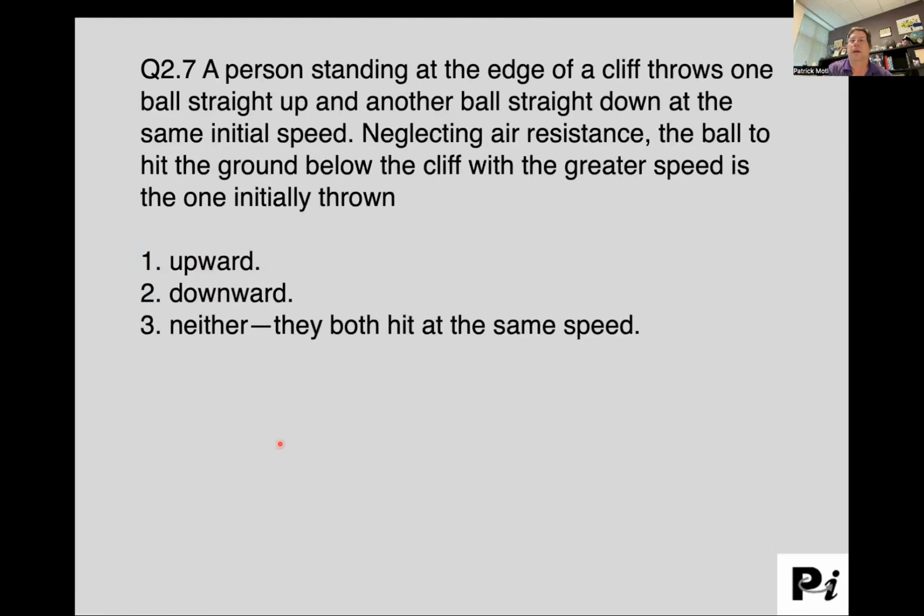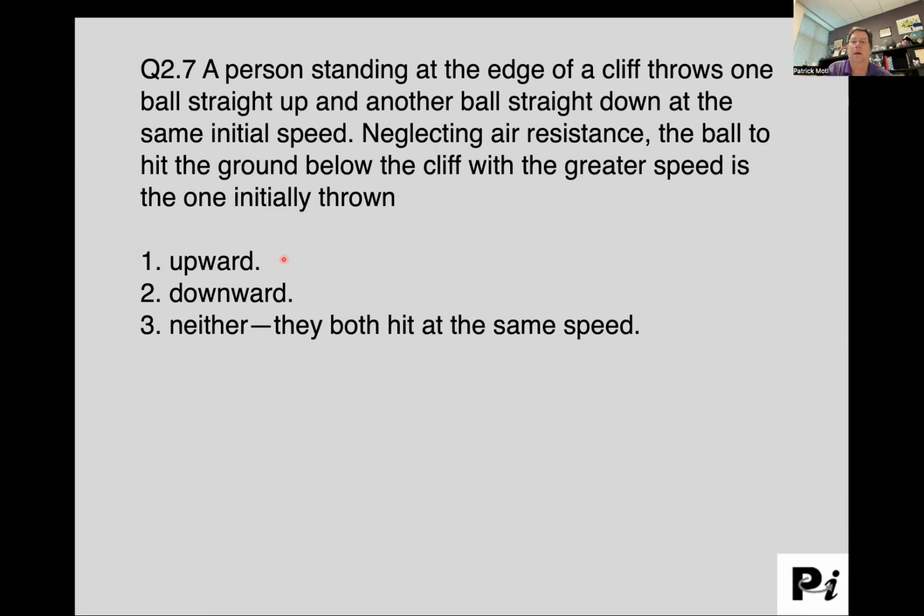All right, let's try another one. A person standing at the edge of a cliff throws one ball straight up and another ball straight down at the same initial speed. Let's say this one goes up at 10 meters per second, and I simultaneously throw this one down at 10 meters per second. Neglecting air resistance, so we're in free fall, the ball to hit the ground below the cliff with the greater speed is the one initially thrown upward, downward, or neither.